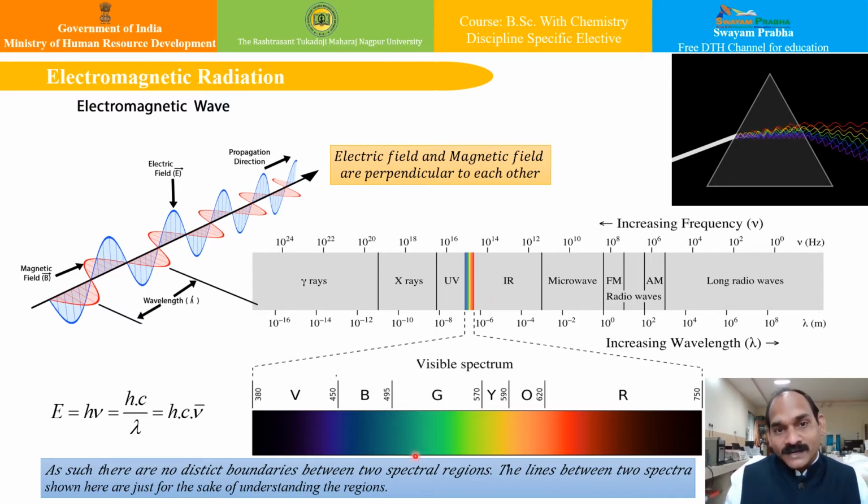Now, if you come to the visible range, as we have seen, our eyes detect visible light. Fireflies, light bulbs, and the stars all emit visible light. When a beam of white light passes through a prism, it splits into the spectrum. You can see this beautiful spectrum animation presented over here. Apart from that, if you go to the ultraviolet region with further higher energy, ultraviolet radiation is emitted by the sun and is the reason why skin tans and burns. Hot objects in space emit UV radiation, as do the sun and big stars.